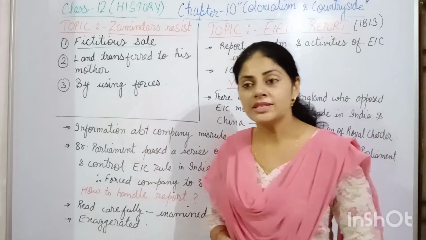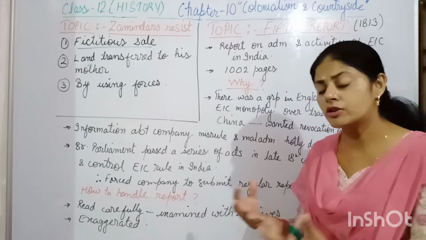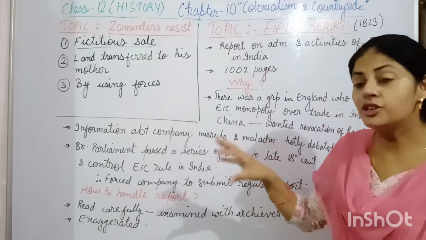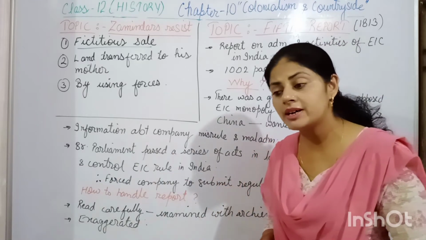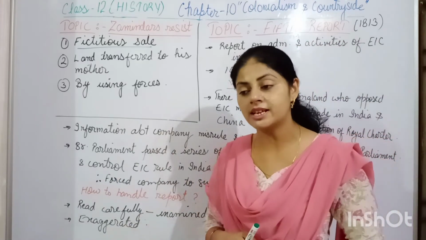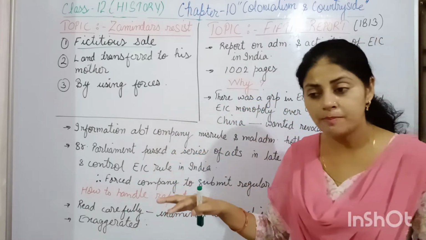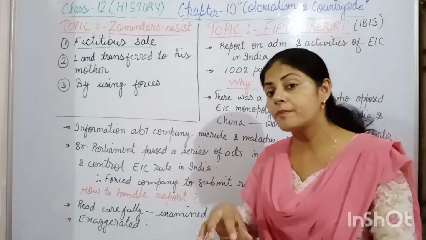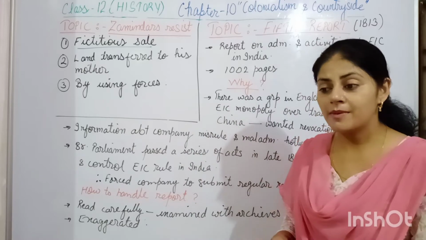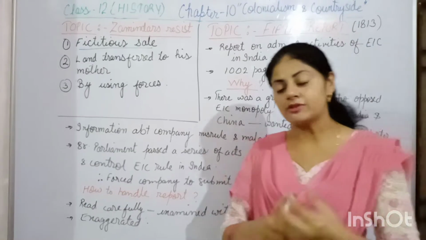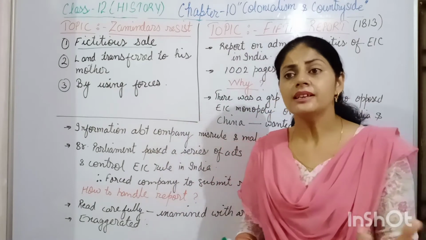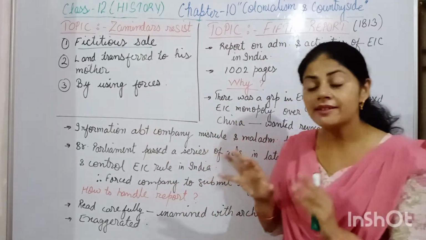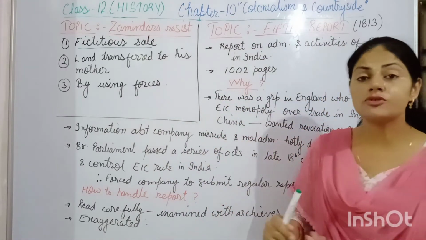The third way was that if the auction did take place and the zamindari got transferred to a new person, that new person obviously did not belong to that particular area or village from where they had to collect the revenue. When the agent of the new zamindar came to collect the revenue, the lathiyals, the men of the previous zamindar, started beating them with lathis and rods, and because of that the agents could not collect the revenue. They resisted those agents from entering the village and collecting the revenue.